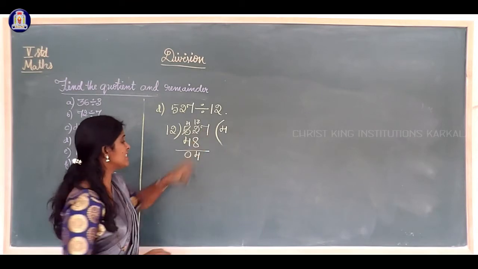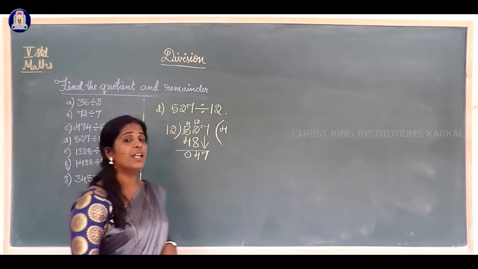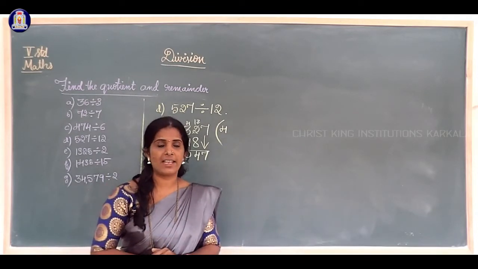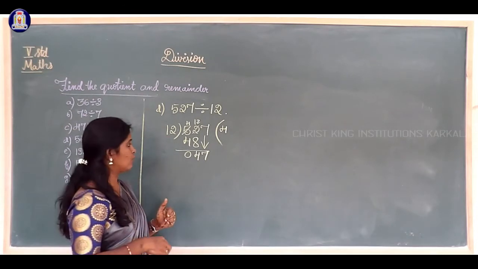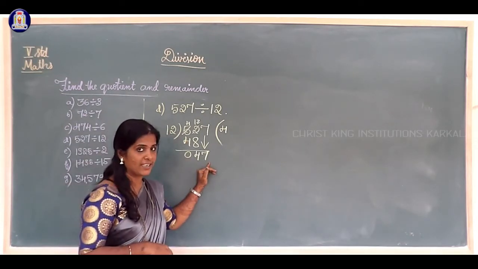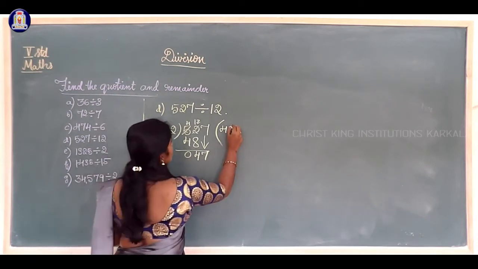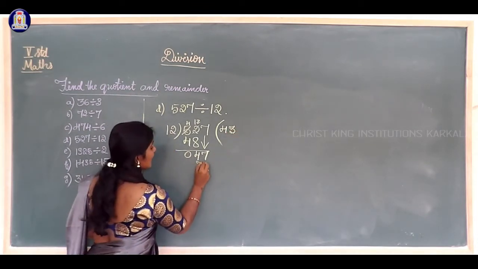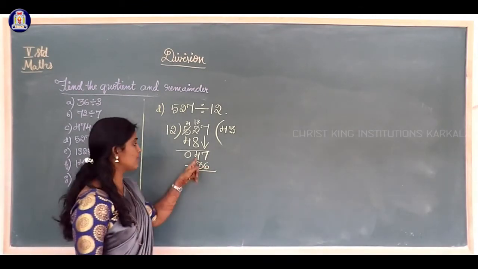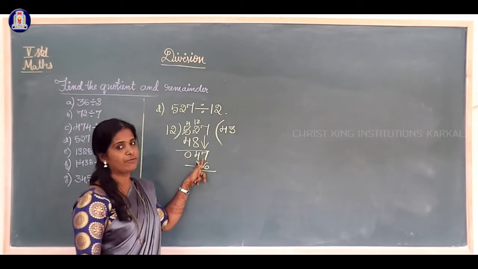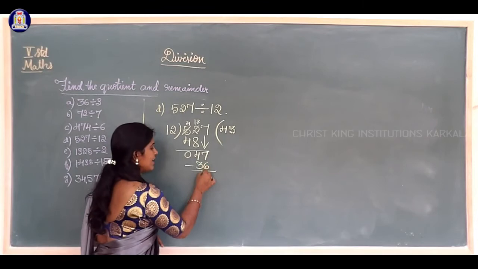So the next number I will take to that second step, 47. Now, 12 how much of 47? 47 is not there in the 12 table, so you have to take less than 47. See, 12 fours are 48, so less than 47 means 12 threes are 36, because 12 fours are 48, which is more than 47. 7 minus 6, 1. 4 minus 3, 1.